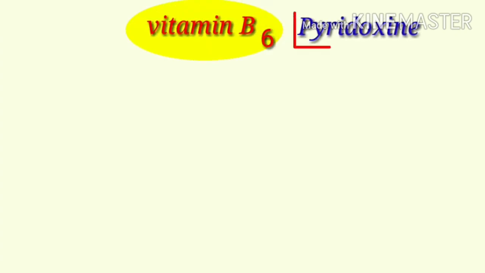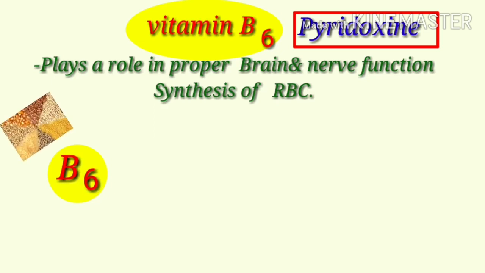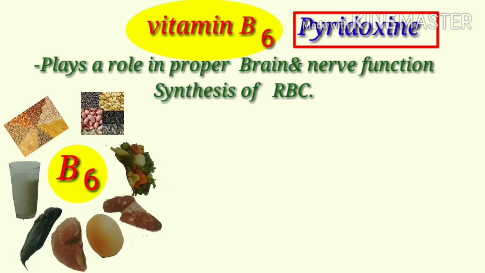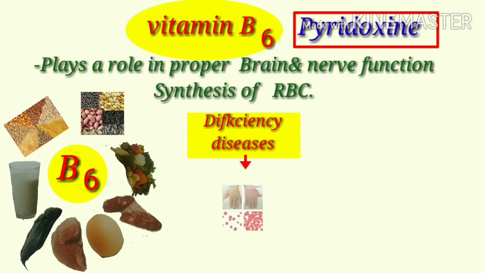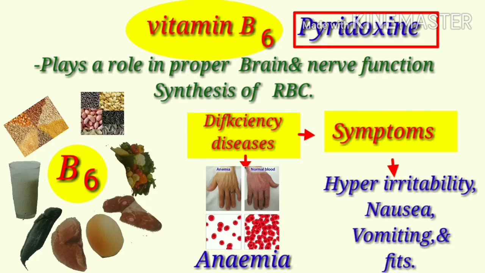Next, vitamin B6, called pyridoxine. It plays a prominent role in proper brain and nerve function, synthesis of RBC. Pyridoxine is present in cereals, oils, seeds, vegetables, milk, meat, fish, eggs, liver. Deficiency disease is anemia, and symptoms: hyperirritability, nausea, vomiting, and fits.